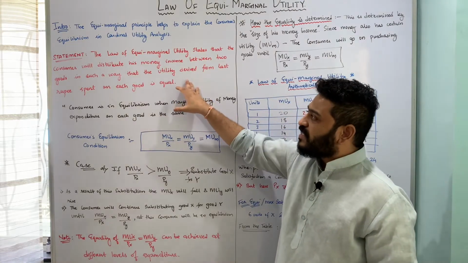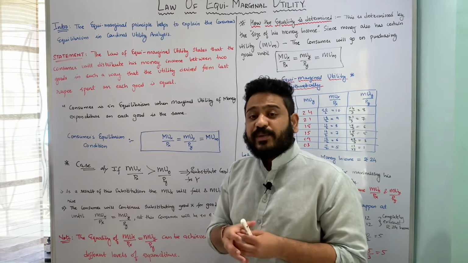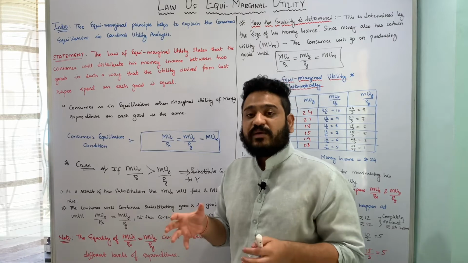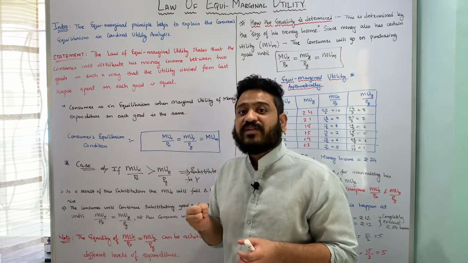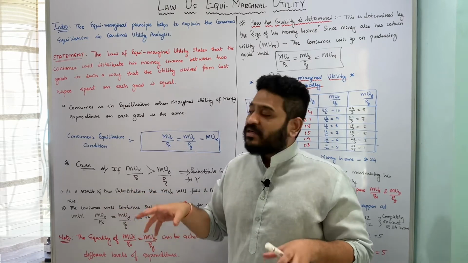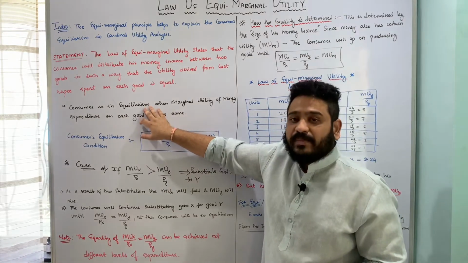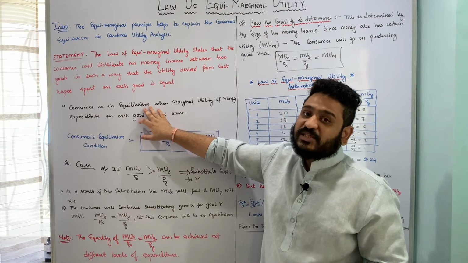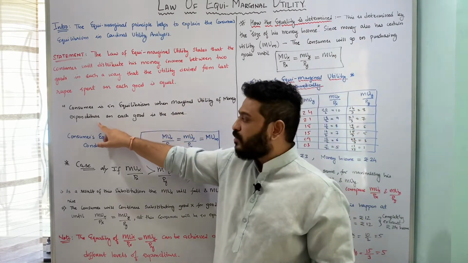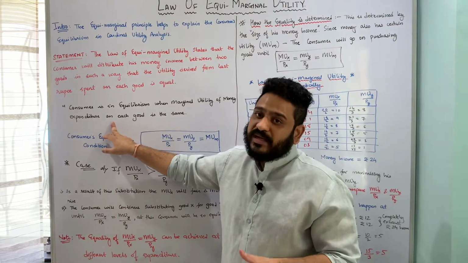Here what I am saying is that the consumer, with his limited money income, will distribute that money income between two goods in such a fashion that the utility which he or she is going to derive out of the last rupee spent on each good is going to be equal or similar. Now what I am effectively saying is that the consumer is in equilibrium in the marginal utility analysis when the marginal utility of money expenditure on each good is going to be equal.